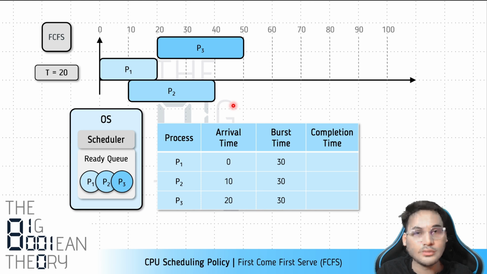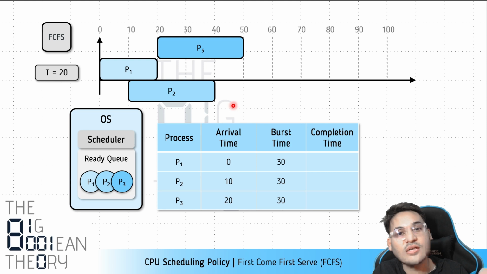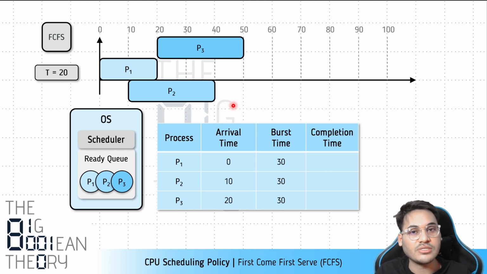So why are we talking about all of this? Because I was saying that whenever a new process arrives in the system, we have to re-evaluate the situation. Why? Because we are optimizing for some goal. In this case, we are optimizing for, sorry, turnaround time. Whenever there is a scheduling policy, it has a goal in mind. It has to optimize for a criteria. In this case, first come first serve, running on a batch system, its goal is to optimize for low turnaround time. It has to make a selection in such a way that the jobs finish quickly. Finishing the jobs quickly is the purpose of the scheduler.